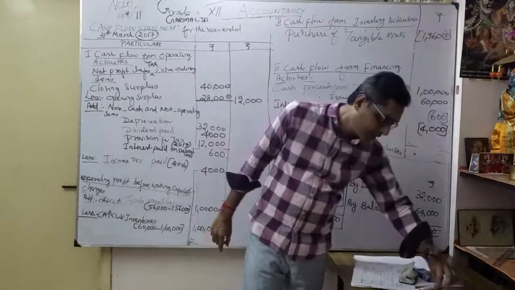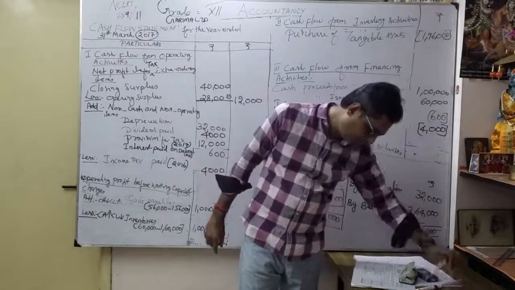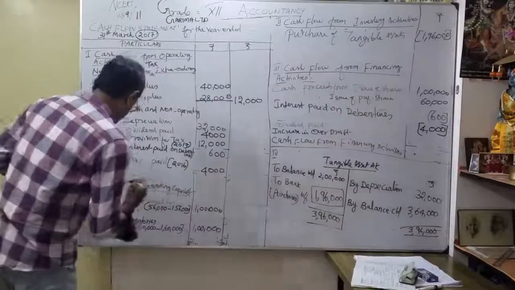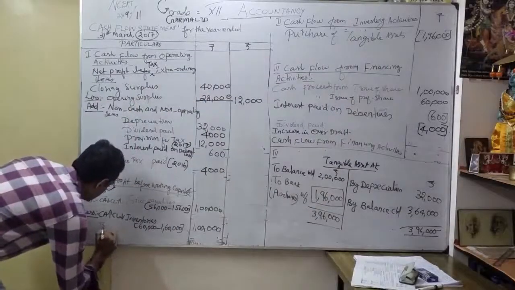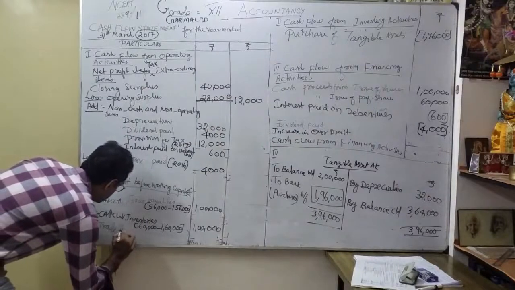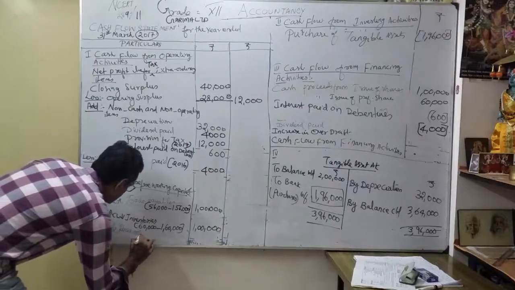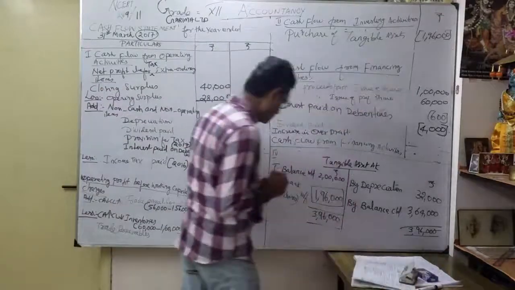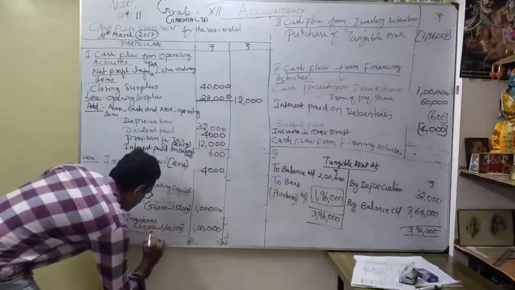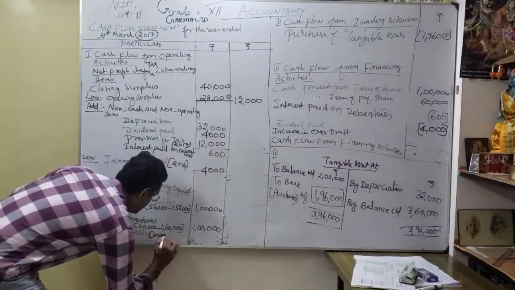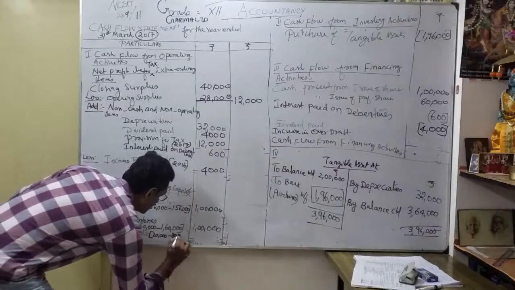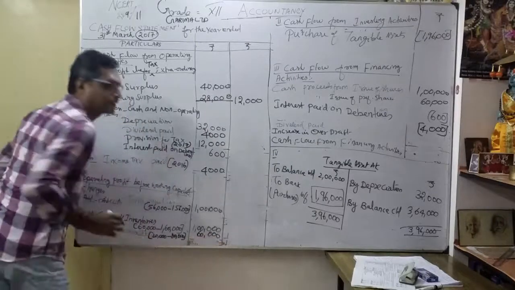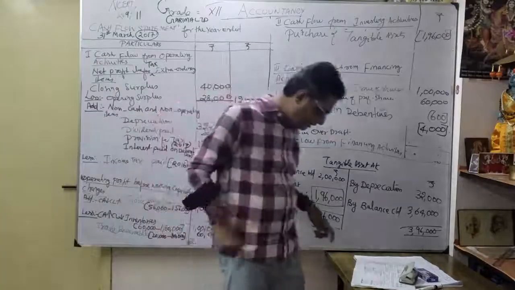Then our next one is trade receivables. Trade receivables, what happened? 20,000 became 80,000, increased. So trade receivables, 20,000 became 80,000, within the bracket. So how much increased? 60,000 increased. Correct?